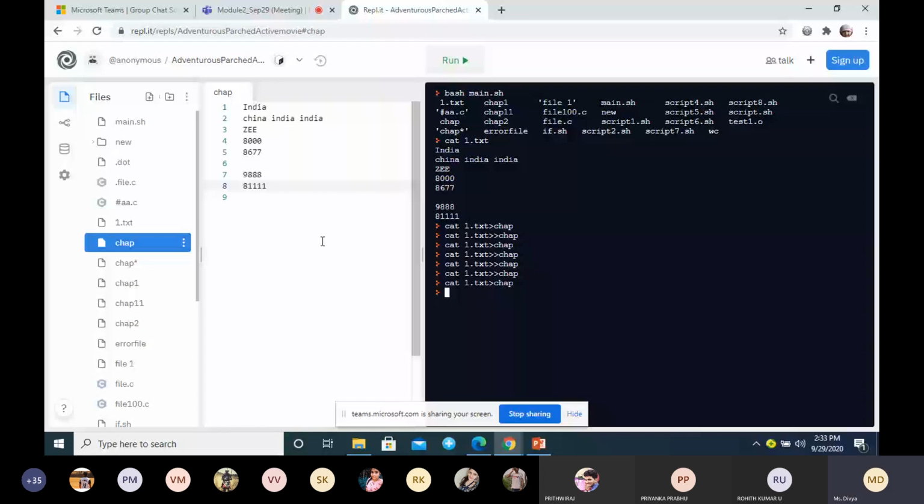Now let me change the content of this. I will write VCT picture. Now again, I will use the greater than symbol twice. Now what is happening?